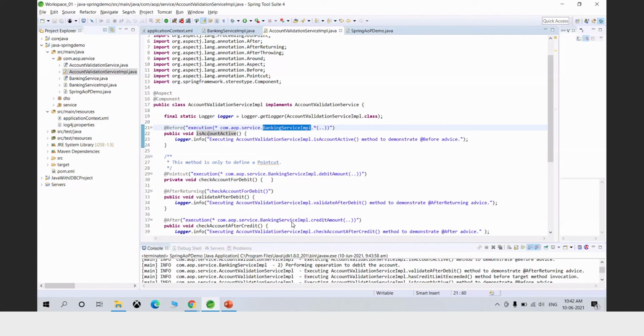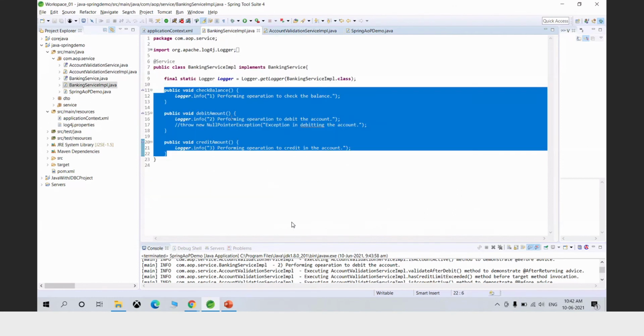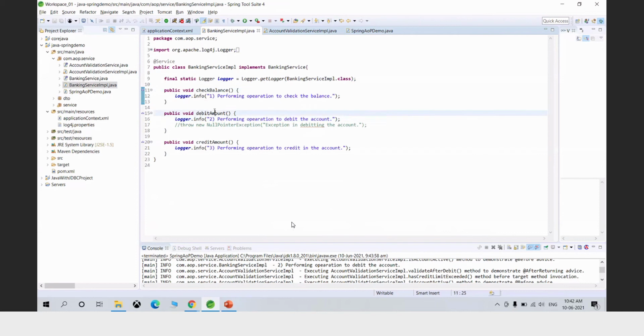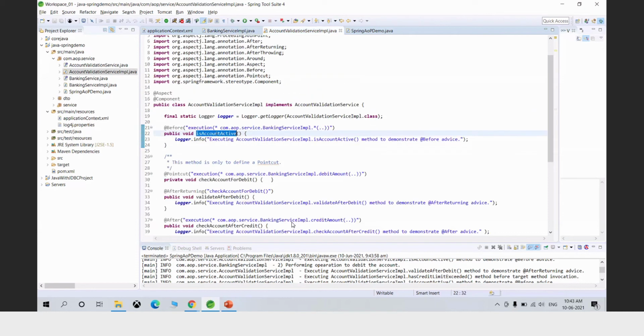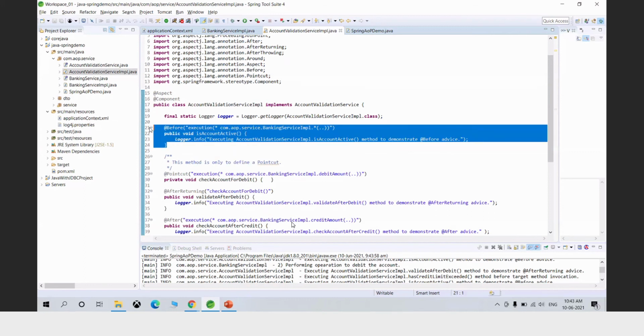It means that all the methods in this class are applicable for this advice. So it means that whichever method in this class, check balance, debit amount or credit amount, is being called, isAccountActive should be called before that method is being called or invoked. So this is how I have defined my advice and the pointcut. So combining these two, now this is my aspect.